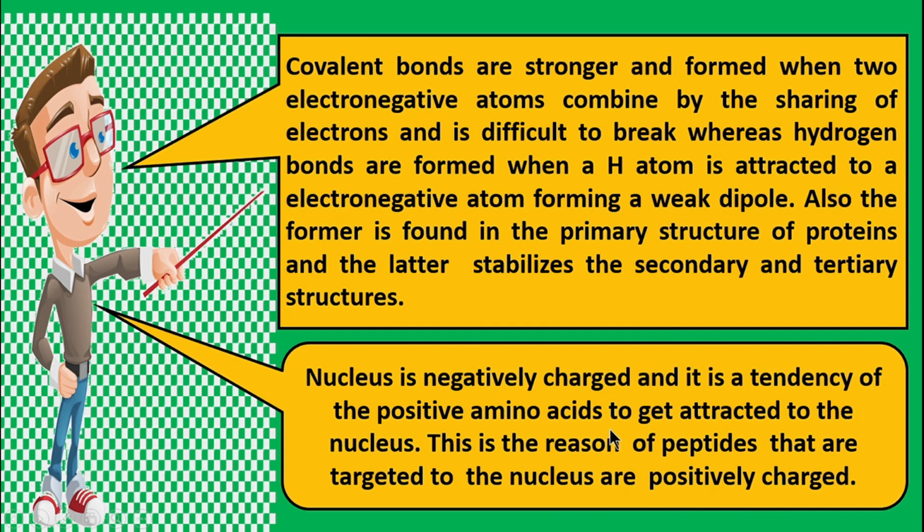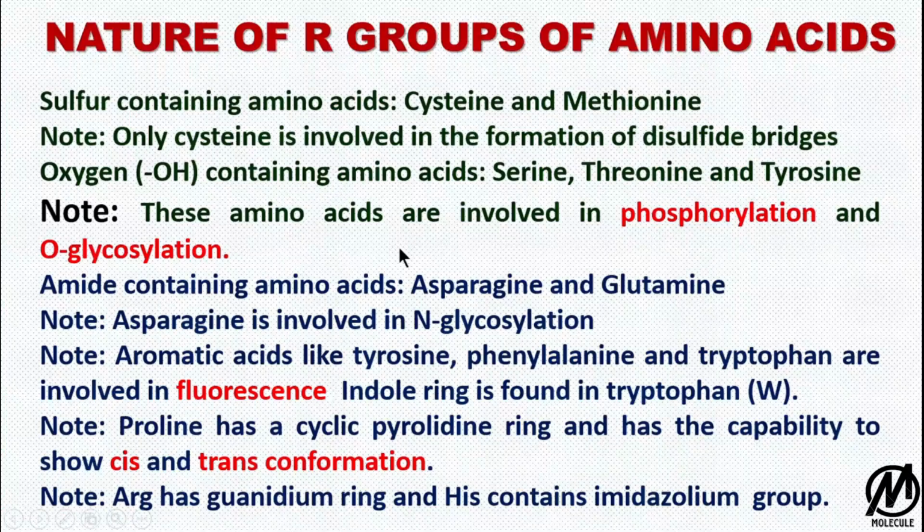We will carry our discussion forward and discuss the nature of R groups of amino acids. These concepts are required to be learned. There are two sulfur-containing amino acids, which are cysteine and methionine. But the thing to be noted is that only cysteine is involved in the formation of disulfide bridges and not methionine. The OH-containing amino acids are three, which are serine, threonine, and tyrosine.